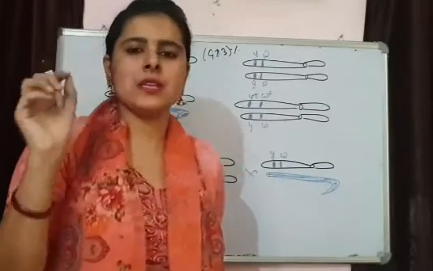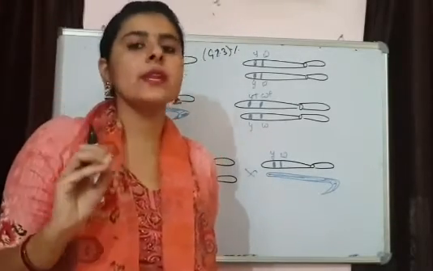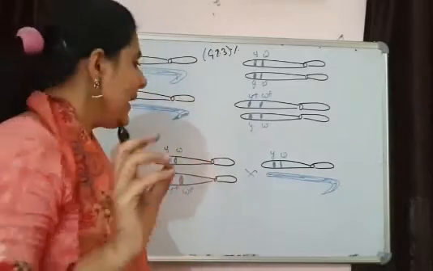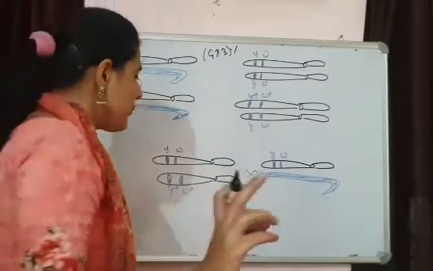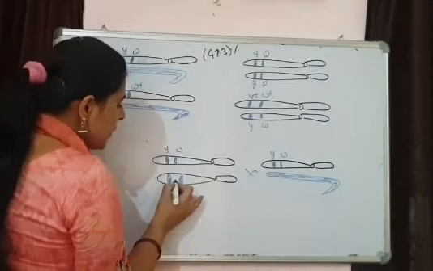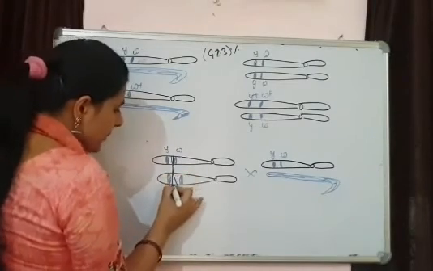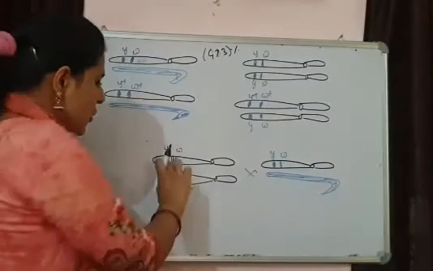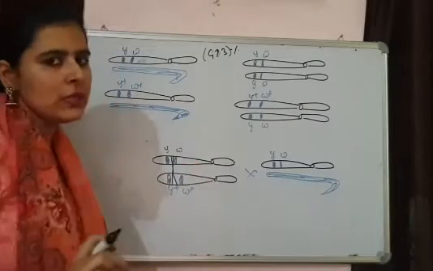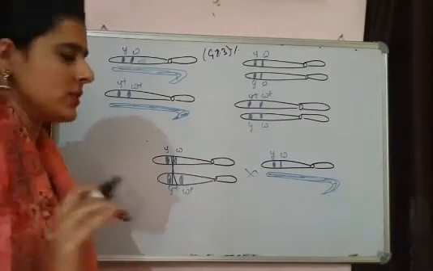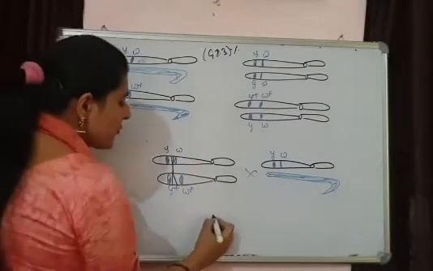Only 1 point something percentage of recombinant types were formed. And how were the recombinant types formed? Because of the process of crossing over. Because of crossing over happening between these two, the recombinant types were possible. And what was the result of crossing over?